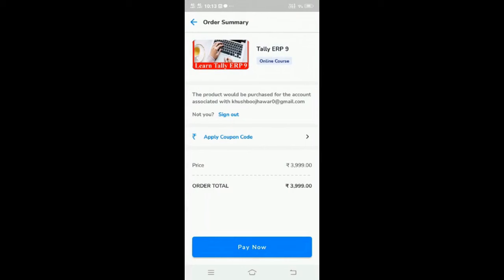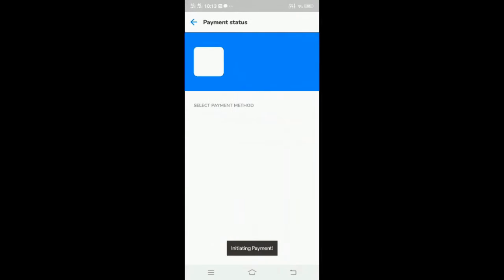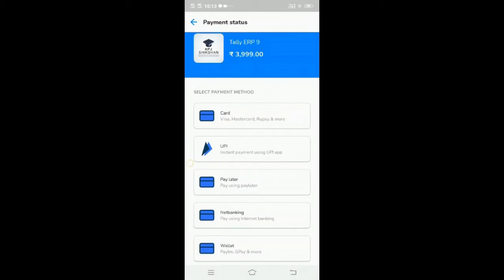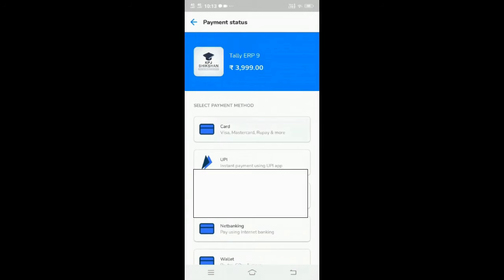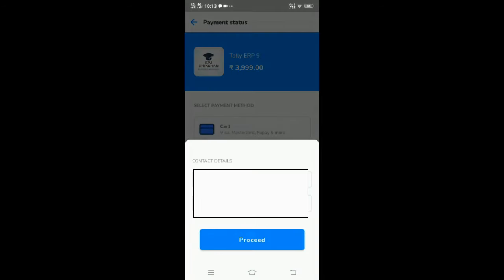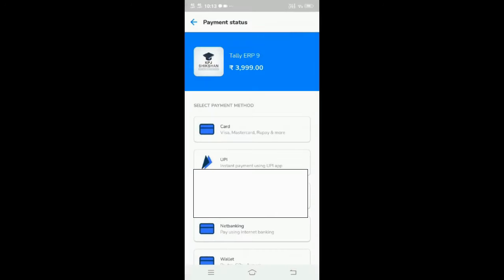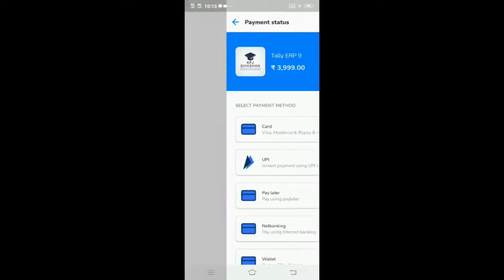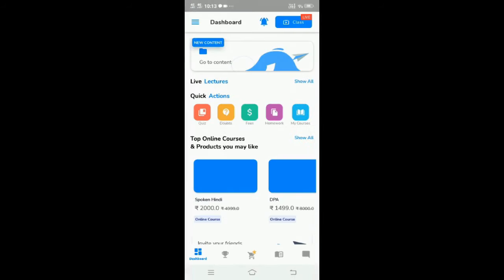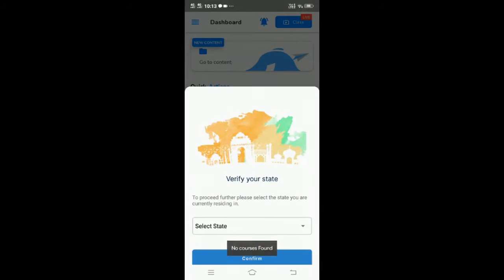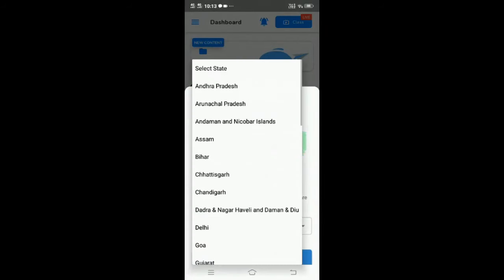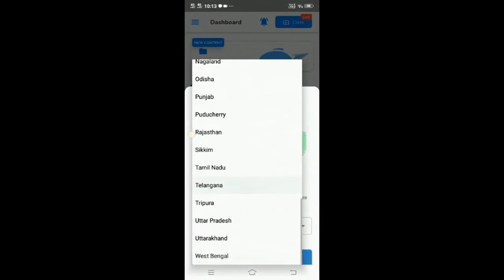You can just give your contact details and you can proceed with the payment. All these are the payment options by which you can buy the course. And if you want, you can verify the state. If not, it's totally fine.